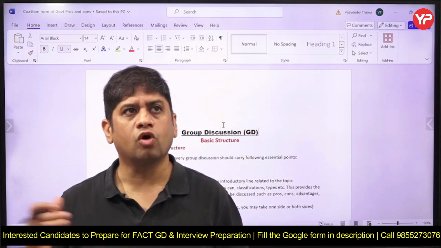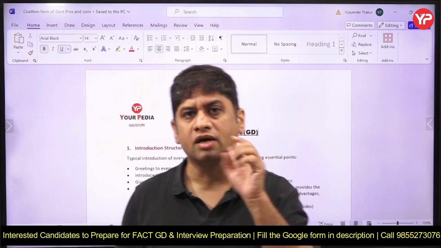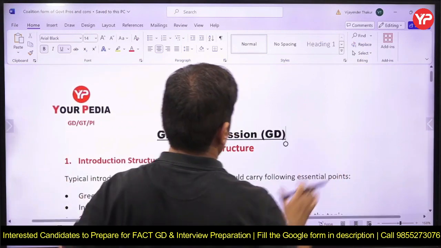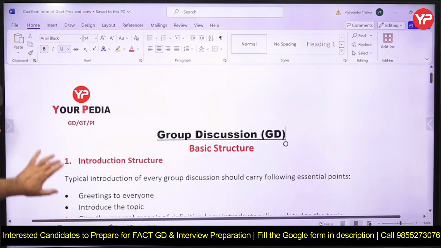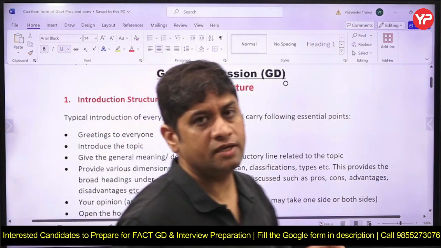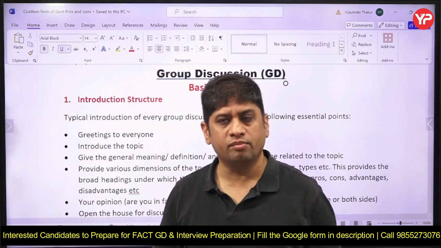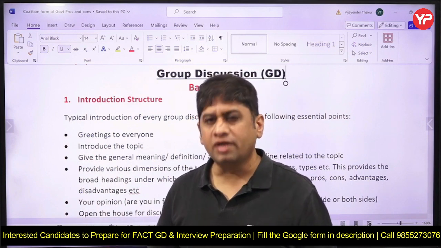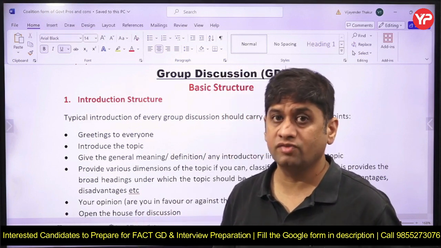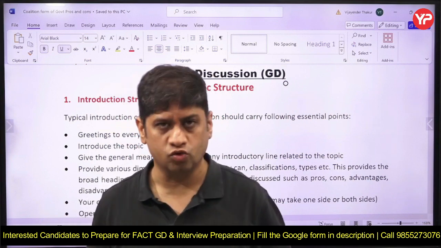Now, coalition government: pros and cons, advantages and disadvantages. This can actually be a very important topic. So let me give you the best way, and you can take this document from the YourPedia website. Whenever a GD is given to you, there is a structure with three components. One is the introduction, in which you introduce the topic to the members of the GD, tell them something about it and initiate the discussion, which is very important. Then comes the body part in which you participate, and third is the conclusion.